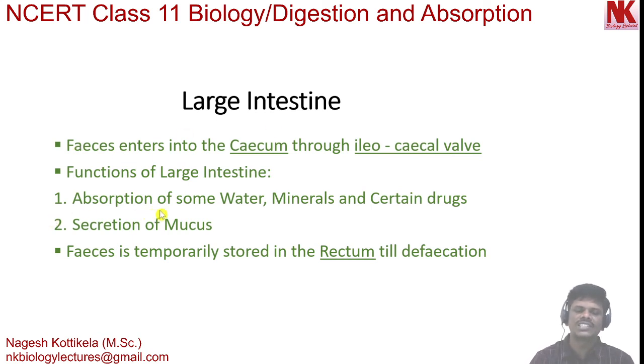Now, functions of the large intestine. Absorption of some water, minerals and certain drugs occurs in the large intestine. Along with this, secretion of mucus also occurs. Mucus plays a very important role in providing lubrication and easy passage of feces. Here, feces is temporarily stored in the rectum till defecation. This is nothing but the process of egestion of waste from the body through the anus. So, this is about the large intestine's role.